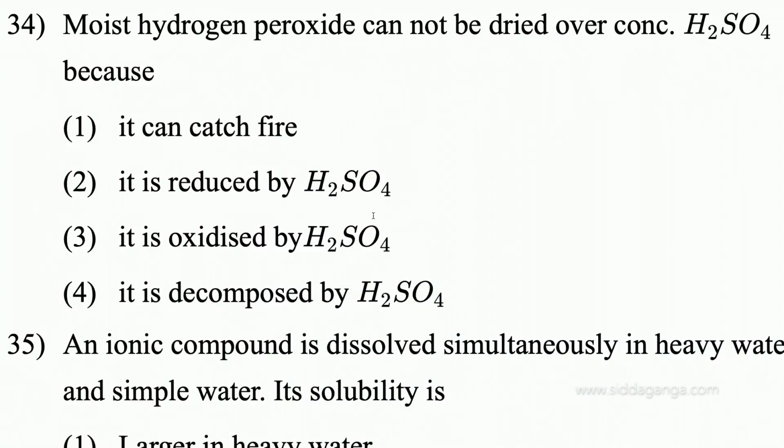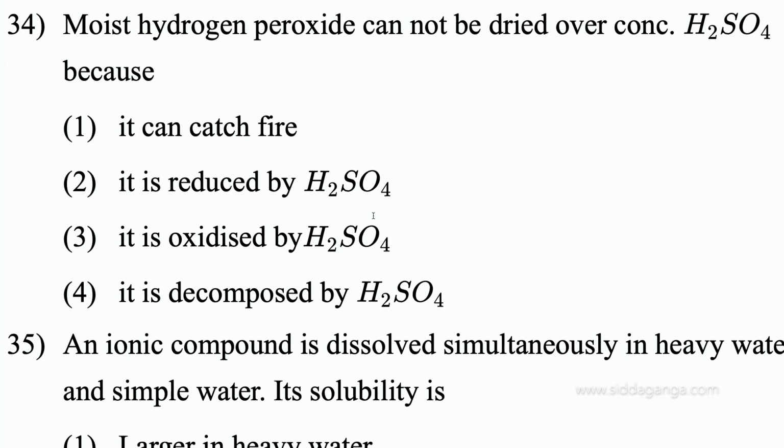Moist hydrogen peroxide cannot be dried over concentrated sulfuric acid. I repeat, moist hydrogen peroxide cannot be dried over concentrated sulfuric acid because: it can catch fire, it is reduced by sulfuric acid, it is oxidized by sulfuric acid, or it is decomposed by sulfuric acid.